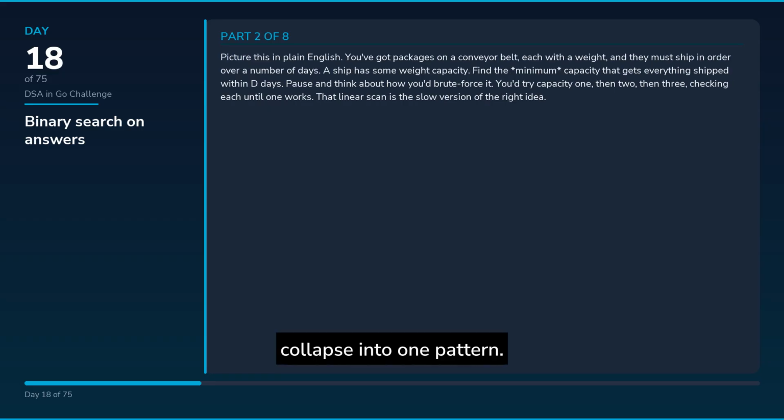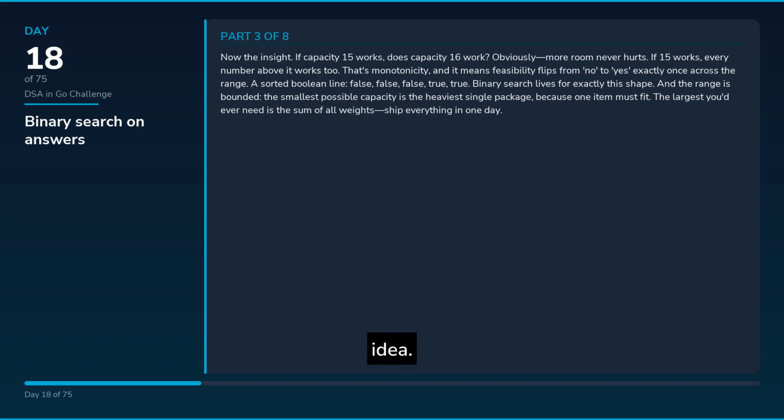Picture this in plain English. You've got packages on a conveyor belt, each with a weight, and they must ship in order over a number of days. A ship has some weight capacity. Find the minimum capacity that gets everything shipped within D days. Pause and think about how you'd brute force it. You try capacity 1, then 2, then 3, checking each until one works. That linear scan is the slow version of the right idea.